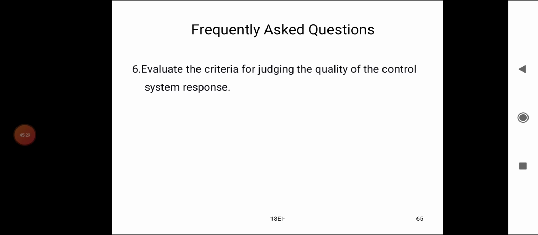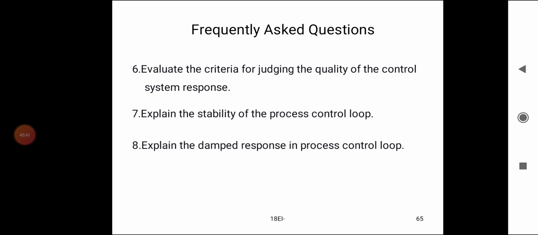Sixth question, evaluate criteria for judging the quality of the control system response. Seventh question, explain the stability of the process control loop. Eighth question, explain the damped response in process control loop. Ninth question, explain the cyclic response in process control loop.